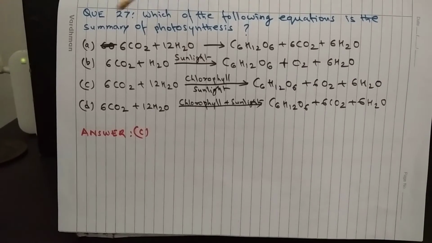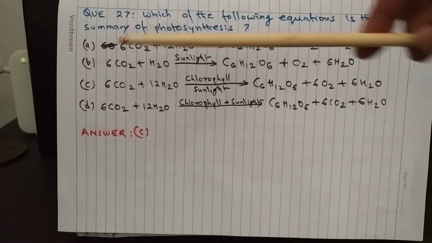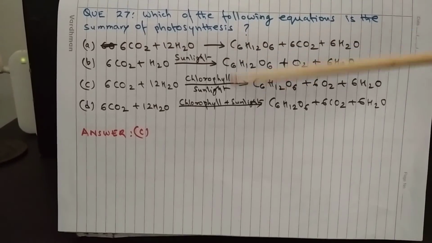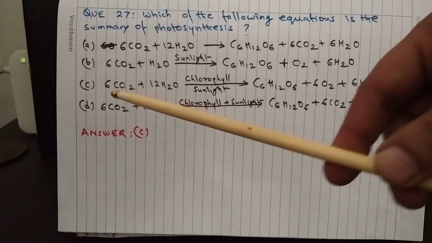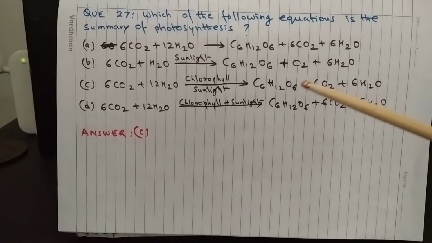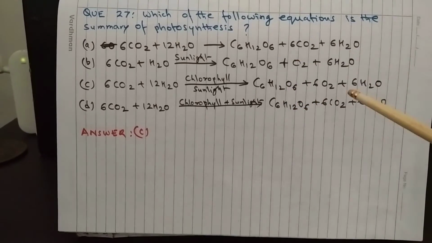Now, in case of option C, the equation is balanced, which is not the case with B, and all the conditions are also mentioned, like chlorophyll and sunlight. So option C is the correct answer. So it is 6CO2 plus 12 H2O is equal to C6H12O6, that is carbohydrate, 6O2 plus 6 H2O.